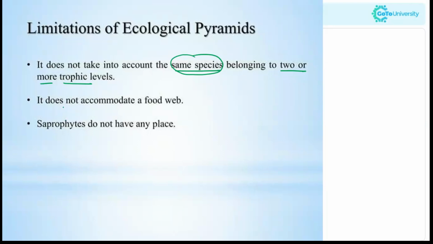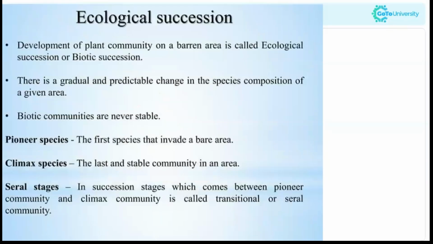Second, it does not accommodate a food web. This is also very important. They will not accommodate a food web. This is a limitation of ecological pyramids. Now, saprophytes do not have any place. Saprophytes, meaning the bacteria and the fungi, do not have any place in the ecological pyramids.